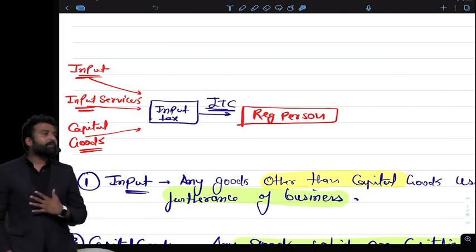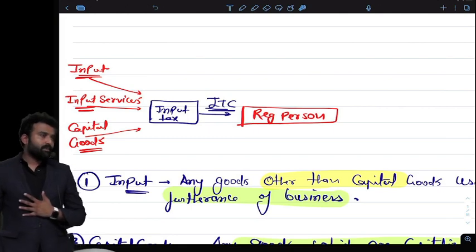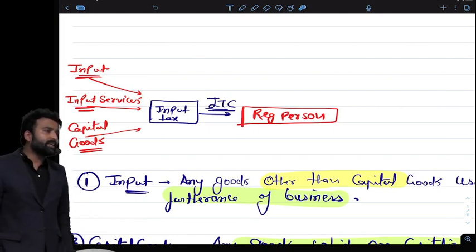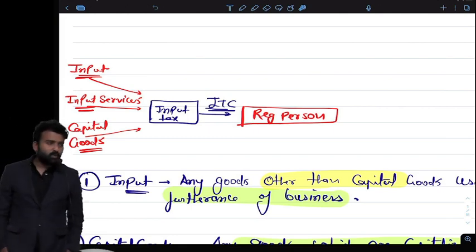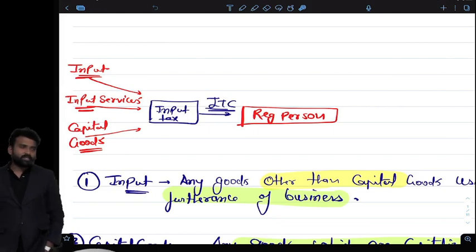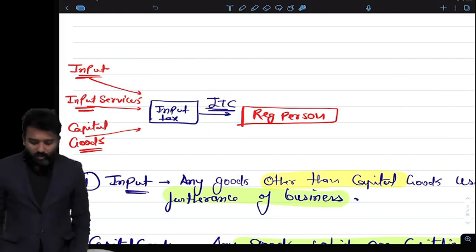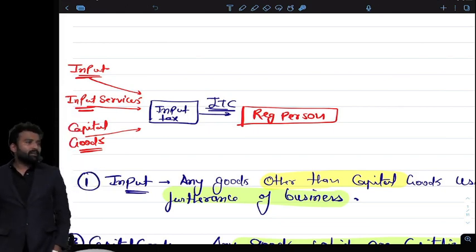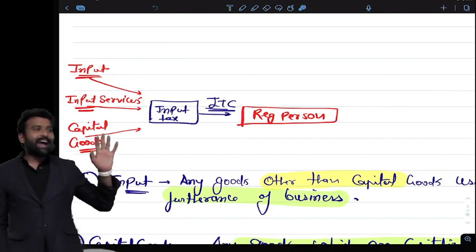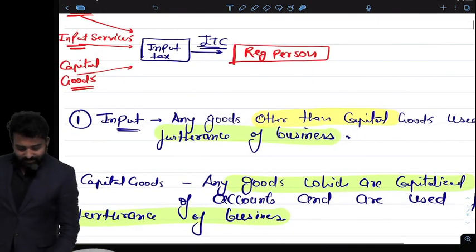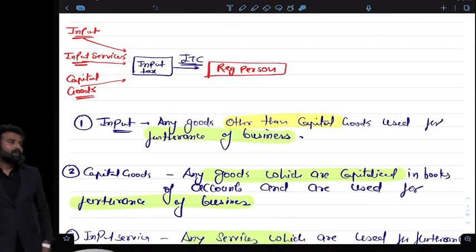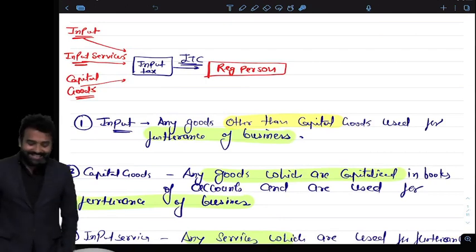So if I am registered under GST, is there any doubt? Gunjan and Chandigarh Singh, is there any doubt? If you have any doubt, you can ask me in the chat box. I will cover your doubts as well. First of all, no? Okay, you are actually raising the hand. Maybe it was an honest mistake. Okay, I am ignoring. Yes. So the point is,